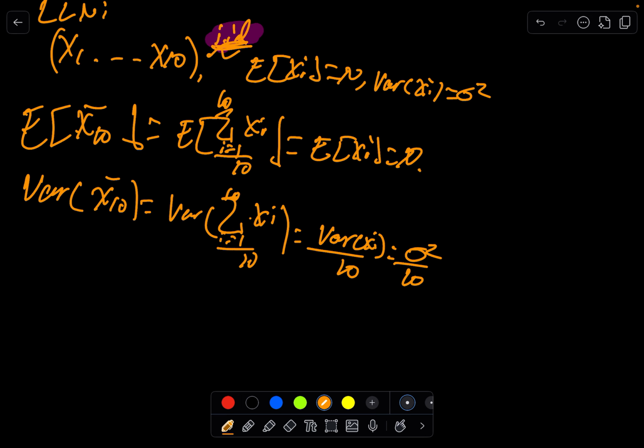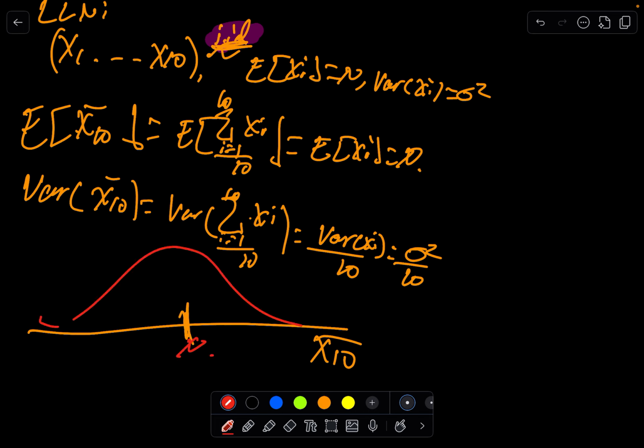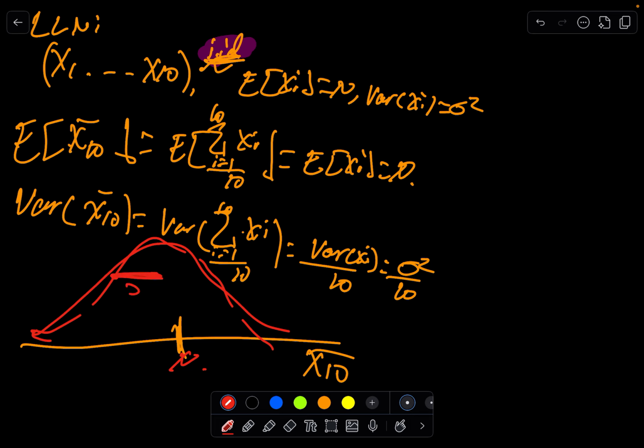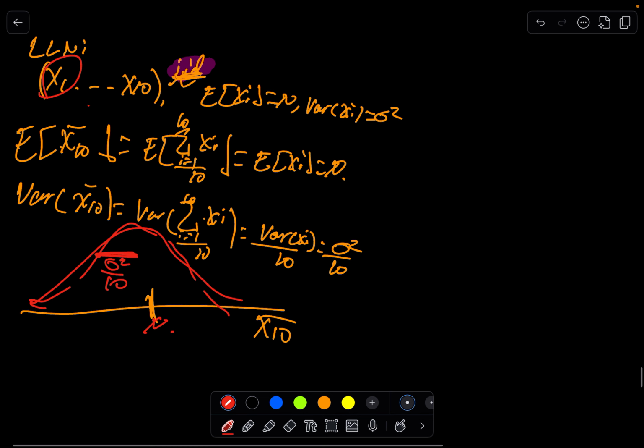So that's the idea. If we were to think of the distribution of x10 bar, it would be centered at mu, and we would have some variance. We don't necessarily know it's normal. It could be any distribution, right? We're not saying it's normal, but for simplicity, let's say it looks something like this. And basically, it would have some variance of sigma squared over 10, where sigma squared is the original variance of each of our random variables. I shouldn't make a normal assumption. We're not saying anything about that. The idea is that we have some sigma squared over n.